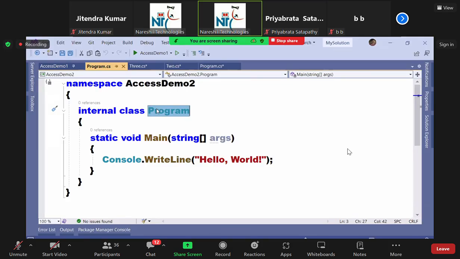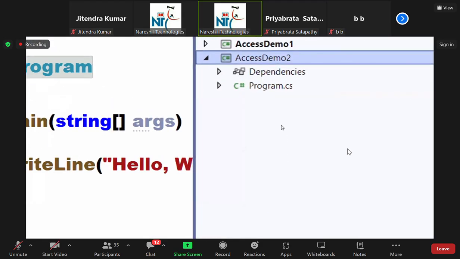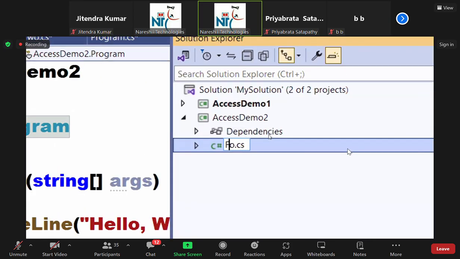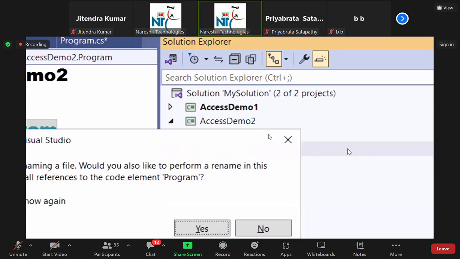And all of you remember, this is a warning to all. If you want to rename a class, rename the file but not the class. Did you understand me or not? Rename the file, because if you rename the file, it will rename the class. If you rename the class, it won't rename the file. So the better thing to do: rename the file, and automatically the class is renamed. Come on, go to the Solution Explorer, right click, rename 4.